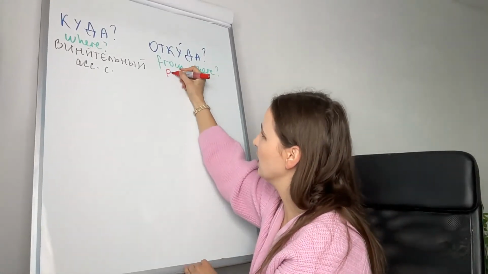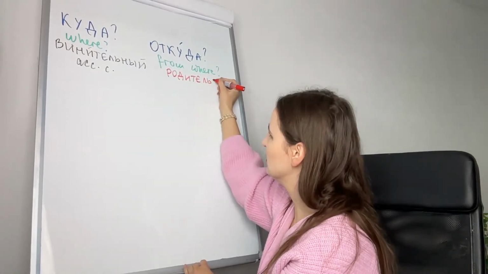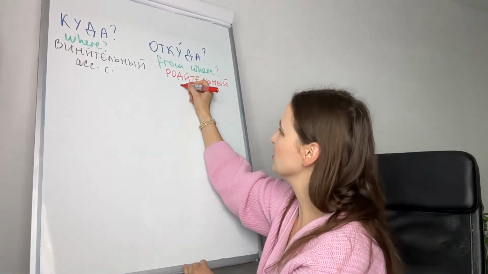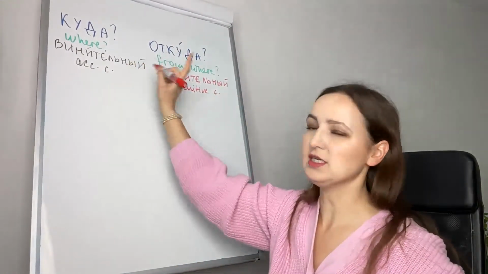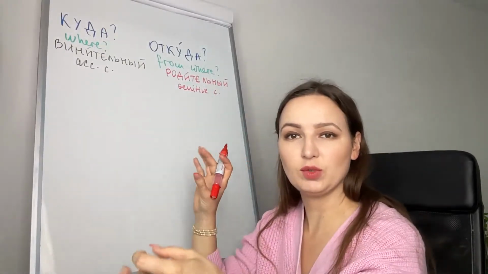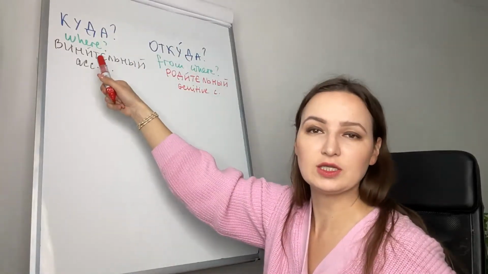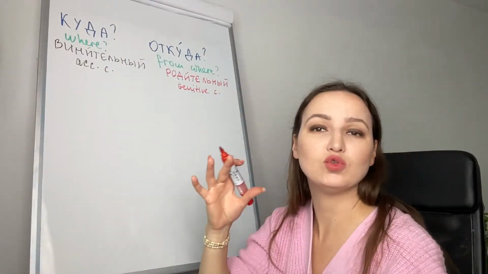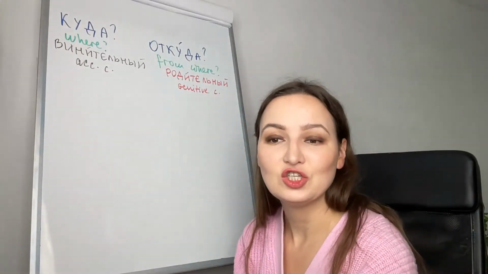Родительный падеж. Let's write it down. Родительный падеж is genitive case. Винительный падеж, родительный падеж. Куда? Where? The noun that we will use to answer this question, куда, will be in винительный падеж, accusative case. And the noun that we use to answer the question откуда will be in родительный падеж, genitive case.